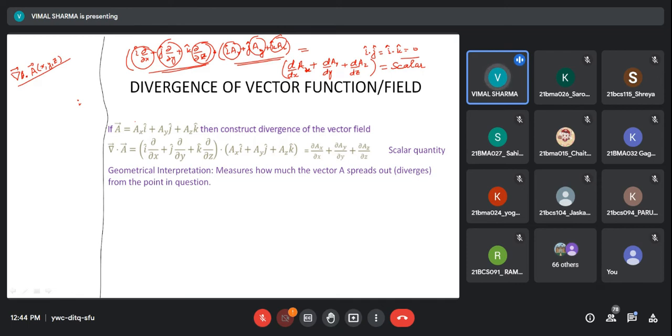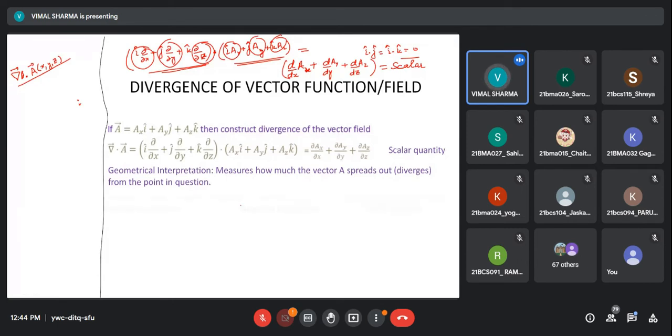And if there is inward convergence of field at this point, then there is negative divergence. You can say that it is convergence. And in case divergence balances convergence, then it is 0. Divergence is 0.